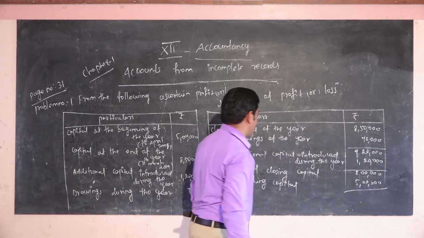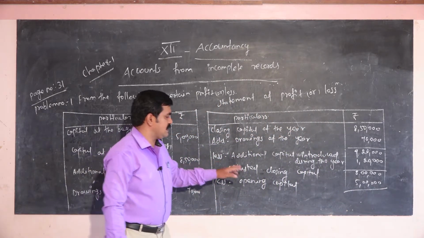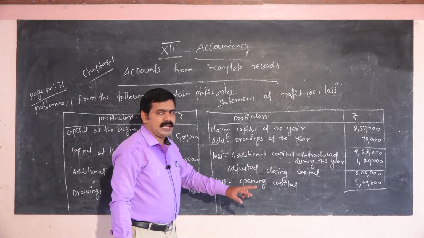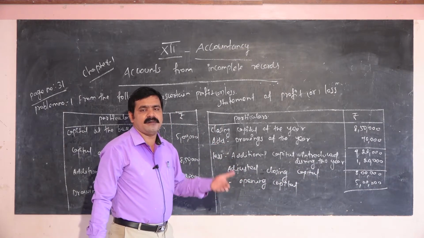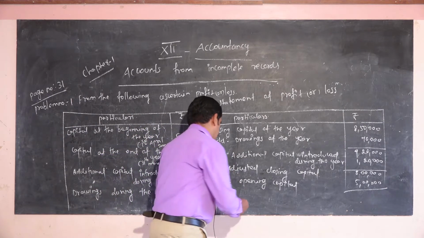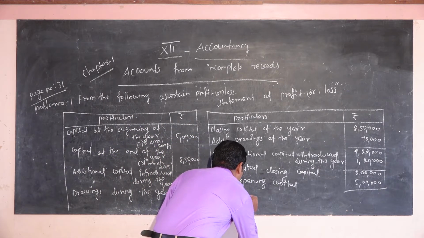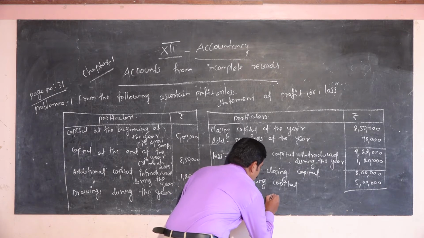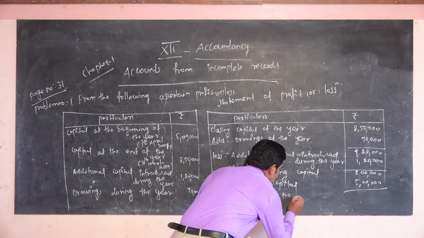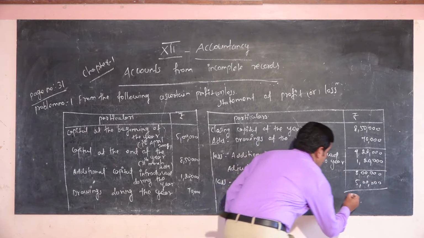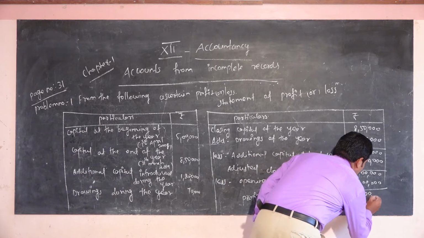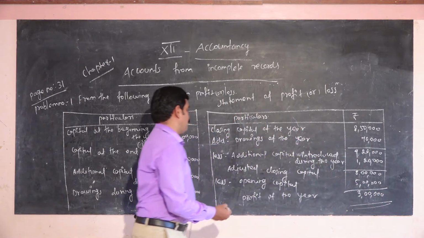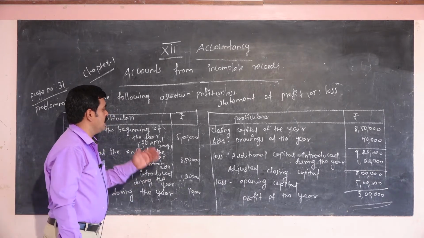Now you will get the profit of the company, because adjusted closing capital is 8 lakh and opening capital is 5 lakh. So you will get some profit from this statement. So profit of the year, the amount is 3 lakh. So now we get some profit from this company. Okay, this is the sum.